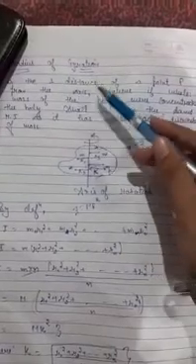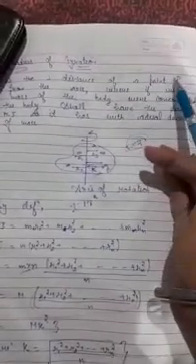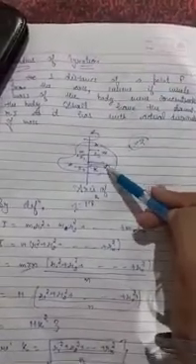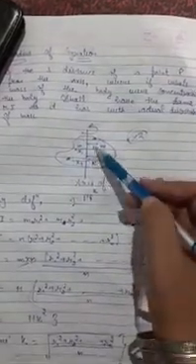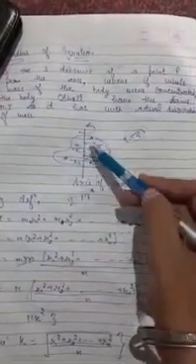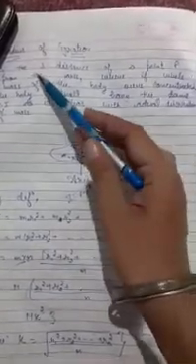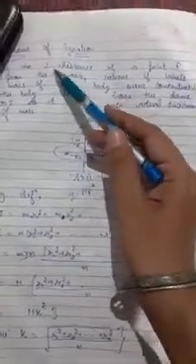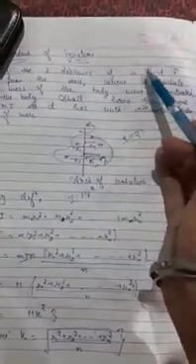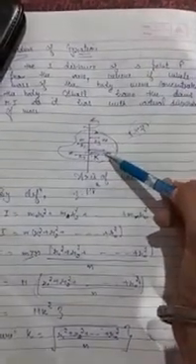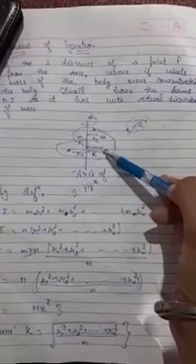Next we are having the radius of gyration. Radius of gyration is the perpendicular distance of a point P. Here I have taken a perpendicular. Suppose I have this body in which a number of particles are there and the mass of these particles is m. I have taken this point over here and I'm talking about the radius of gyration.